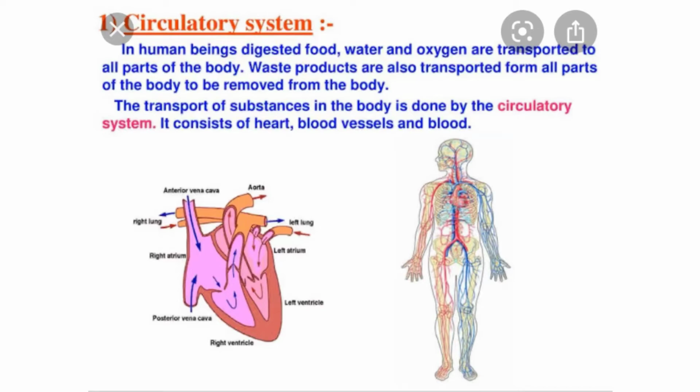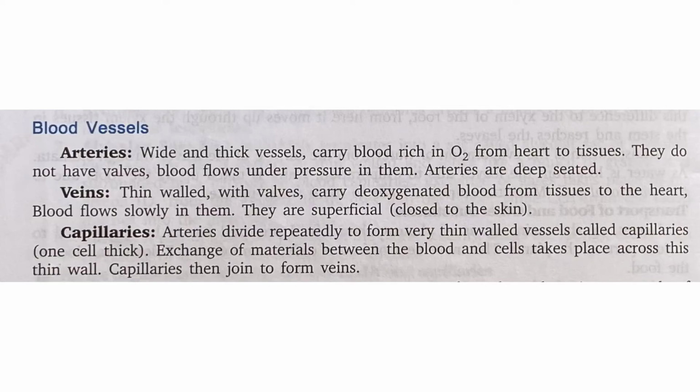So, circulation is the process of transport of substances and it is done by circulatory system in human body. So, in humans, digested food, water and oxygen are transported to all the parts of the body. Waste products are also transported from all the parts of the body to be removed from the body, and the transport of substances in the body is done by circulatory system, and this system consists of heart, blood vessels and blood. So, students, now we are going to study a very important part of circulatory system, that is blood vessels.